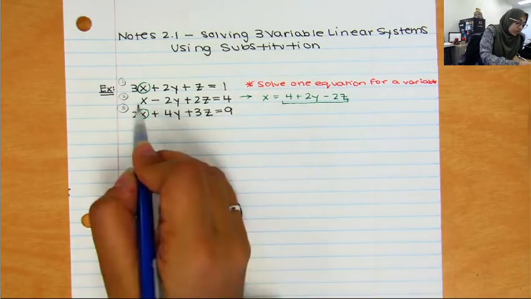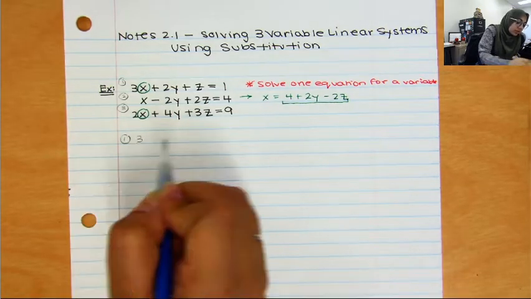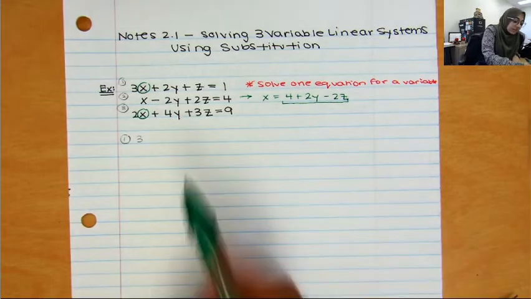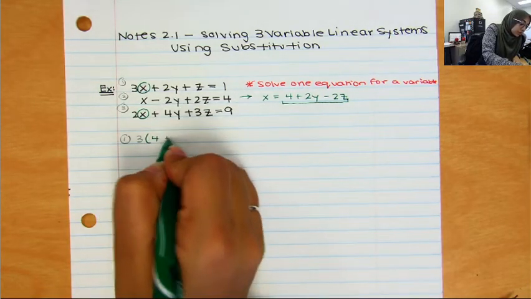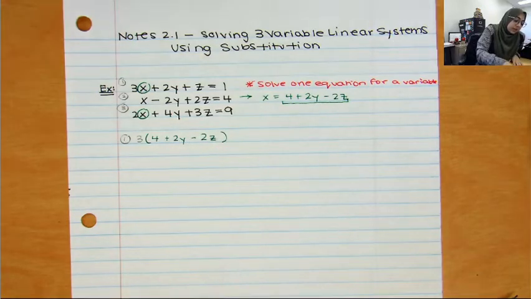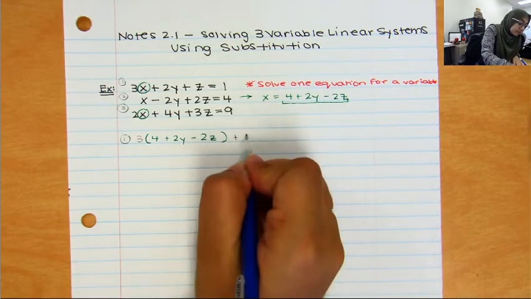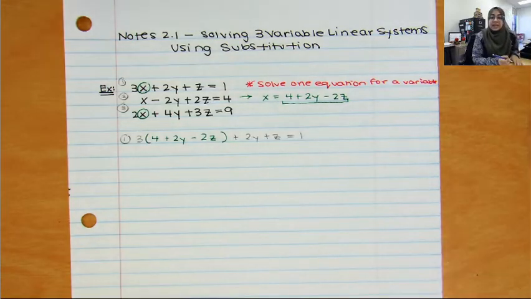So since I solved equation 2, I'm going to start back up with equation 1, which was 3. And now instead of x, I'm going to substitute in 4 plus 2y minus 2z. Plus 2y plus z equals 1. And now all I'm going to do is simplify. Again, I am not solving, I am just simplifying for now.